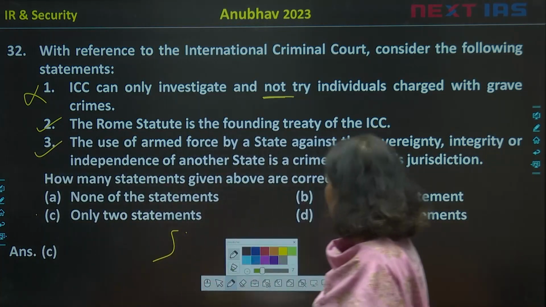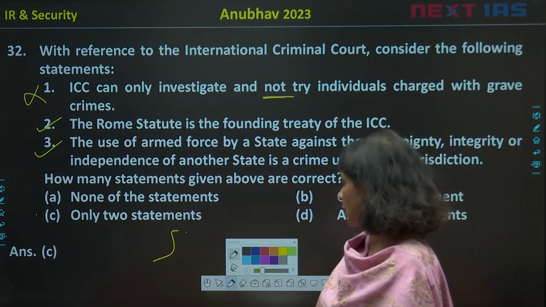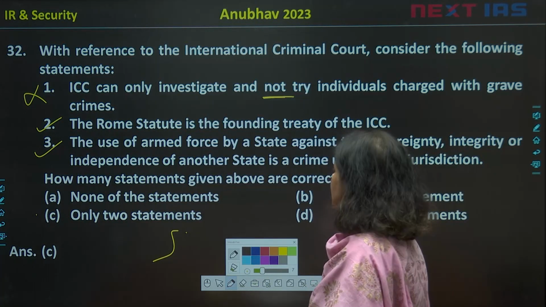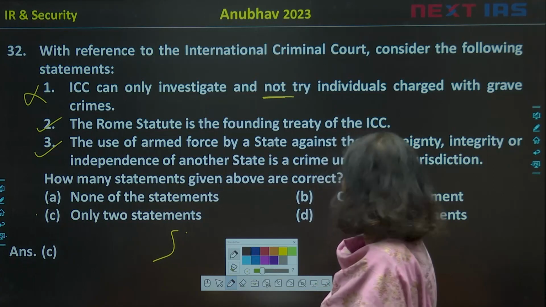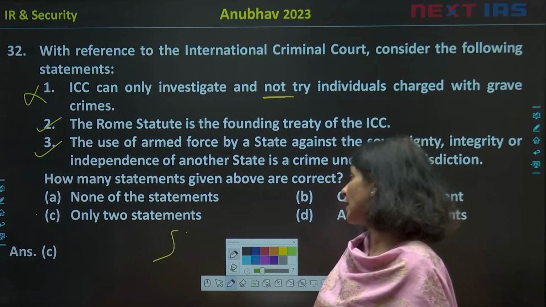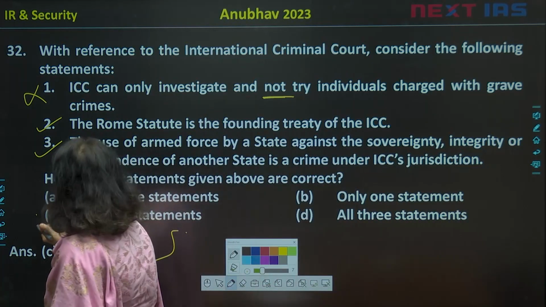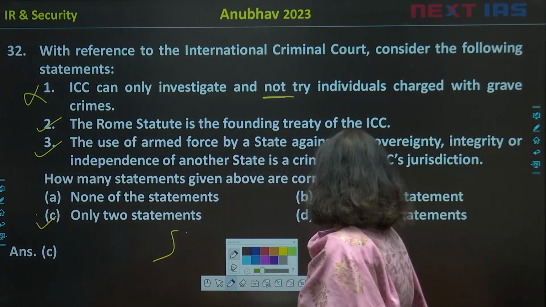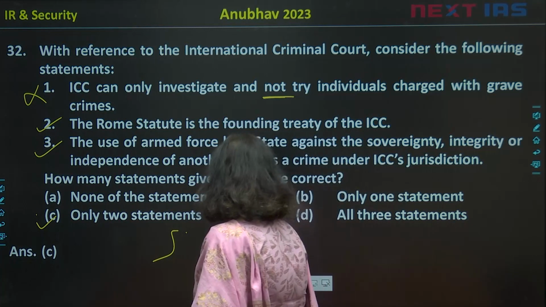So how many statements given above are correct? None of the statements, only one statement, only two statements, all the three statements. So we have 1 wrong, 2 and 3 are correct. So only 2 statements. C is the right answer to this. Now let us move on to the next question.